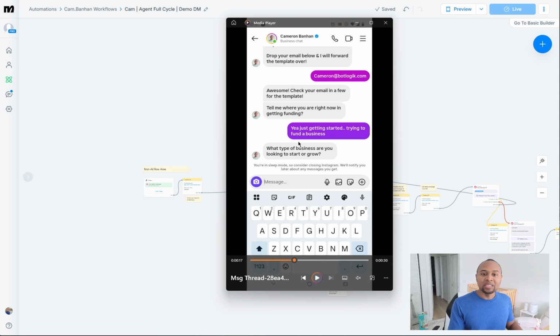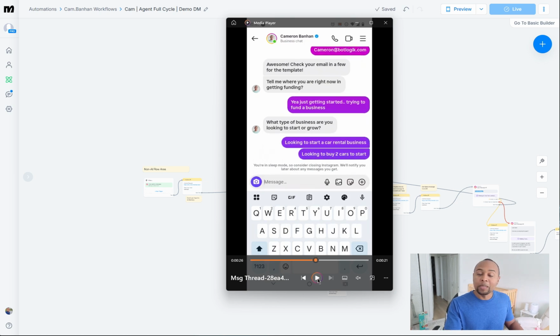Now, I built this agent for a client of mine who's in the business funding space. He helps his clients get capital for their business. And so I created this workflow for him, right? So his says, tell me where you are right now in getting funding. I'm saying, yes, getting started, trying to fund a business. And the AI is saying, what type of business are you looking to start or grow? So me playing the part of the user, I'm saying that I'm looking to start a car rental business, looking to buy two cars to start.